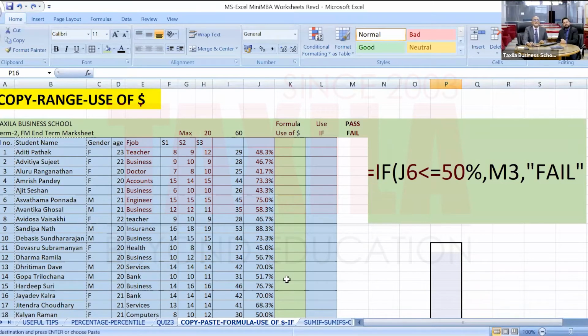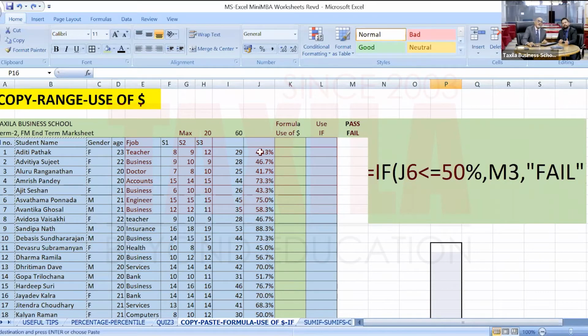Now, there is a formula and there is a use of dollar. It's important. That's an extremely important function that you need to understand very thoroughly. Let's write a formula which uses a cell address. What formula can I write here, Dr. Sachin? We can use if to mark each of the individual students as pass or fail. That is the if condition.